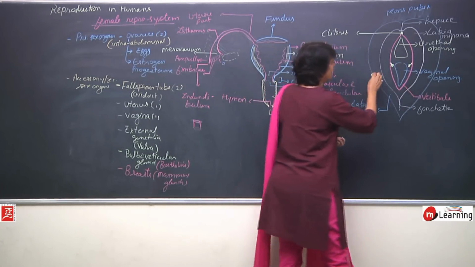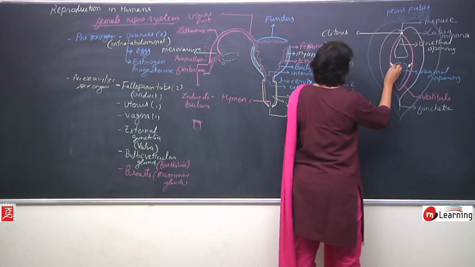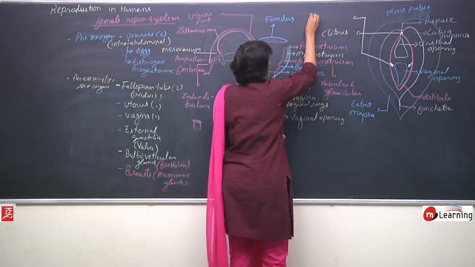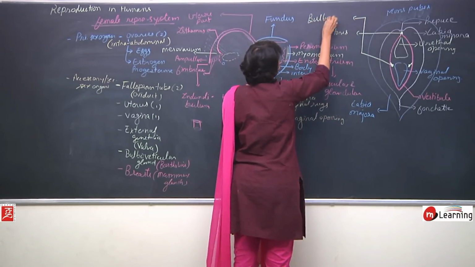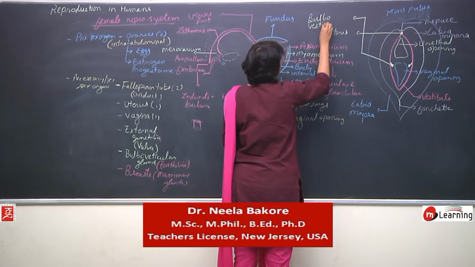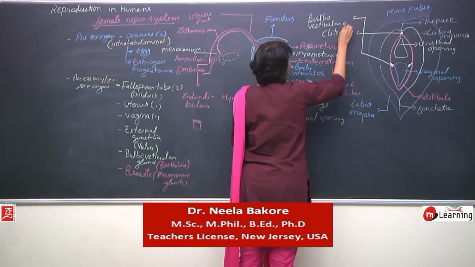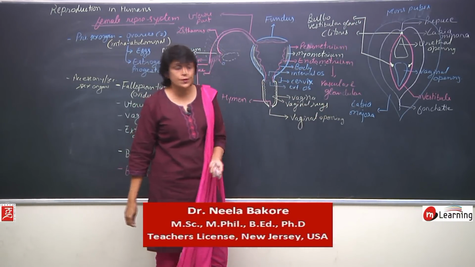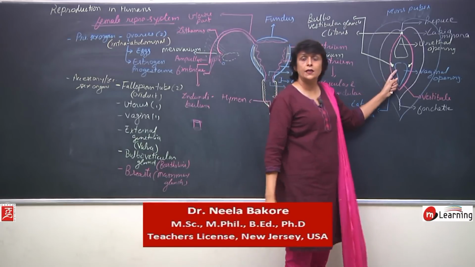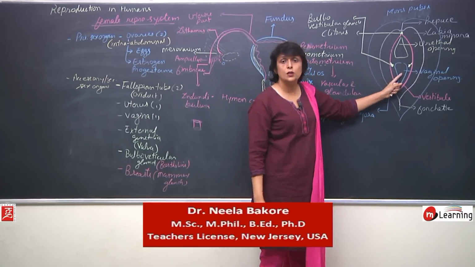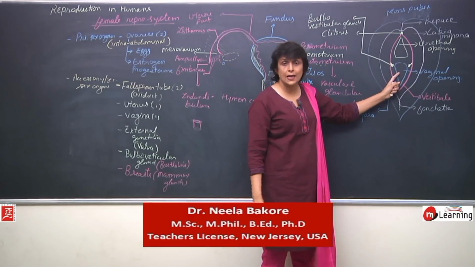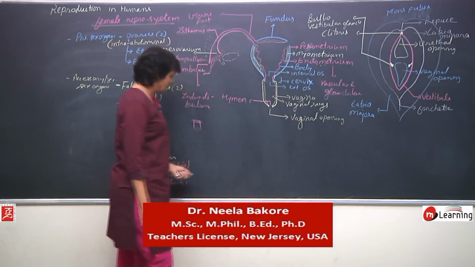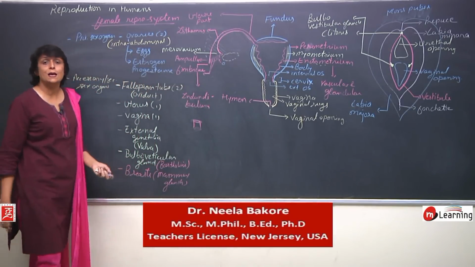These glands are known as bulbovestibular glands, or there is another name which is Bartholin's glands. They secrete mucus which is to lubricate the vagina. So, this is just for lubrication of vagina. Now, coming to the next gland, that is mammary gland.